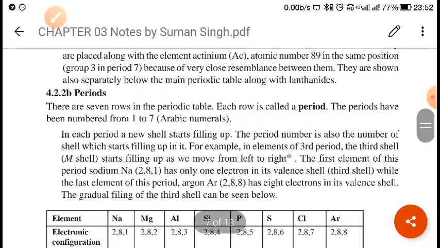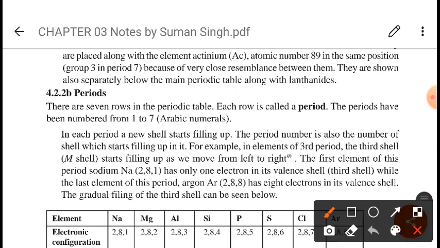Now again, when we see the filling of electrons, I have also explained it in the atomic structure chapter. In atomic structure I told you, first of all 1s is filled. After that 2s, then 2p, and after that 3s and 3p.